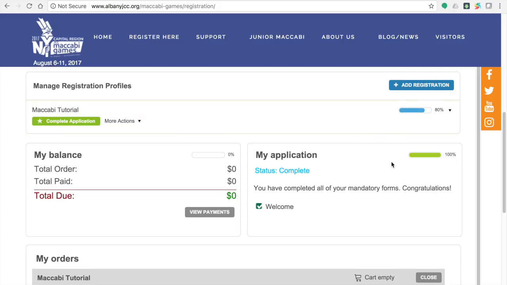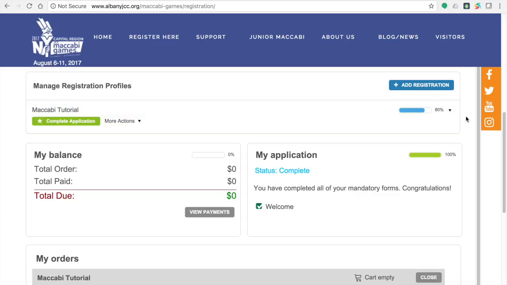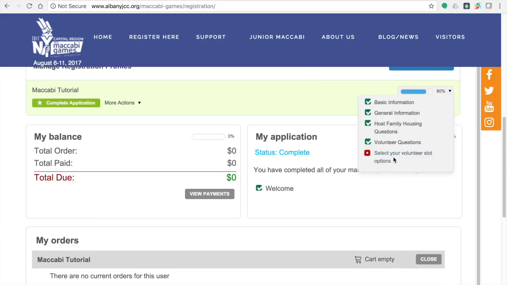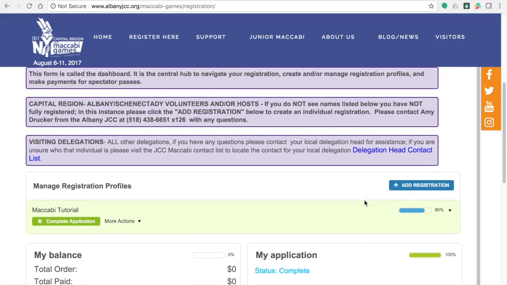You might be wondering, why am I saying that my registration is complete if it only indicates that I have completed 80%, as seen right next to my name? This is because at this point in time, there are no volunteer slots available. However, when I do sign up to volunteer in a specific slot, my registration will be 100% complete.